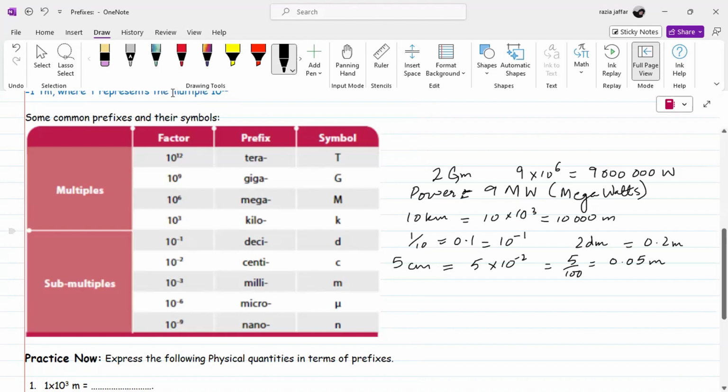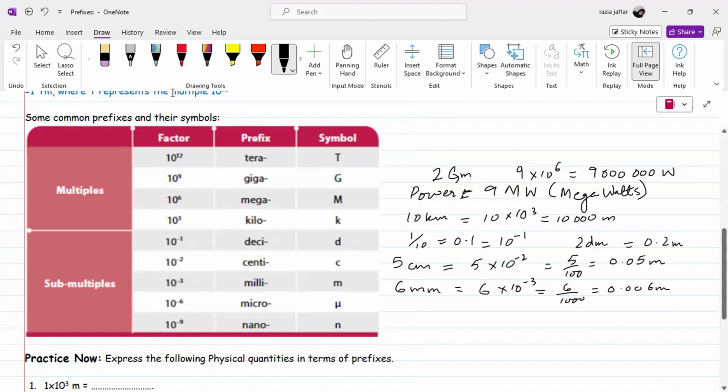Similarly, if we have milli, for example 6 millimeters of something, we'll write it like this. 6 millimeters means 6 into 10 power minus 3. It means 6 is divided by 1000, which equals 0.006 of a meter.